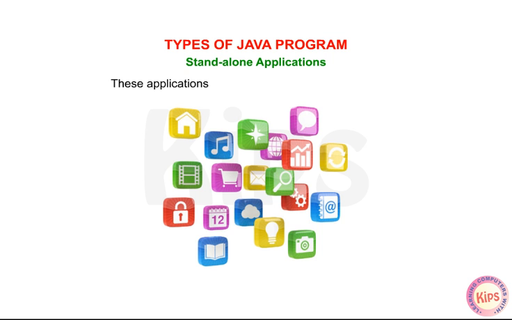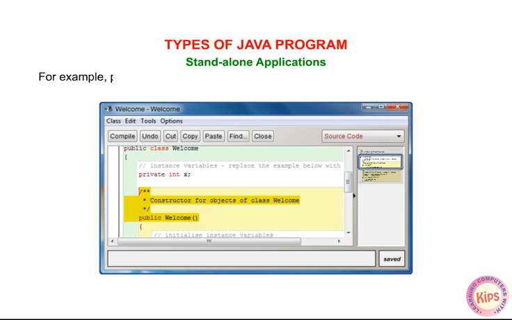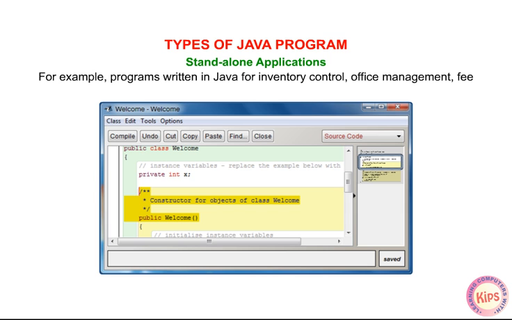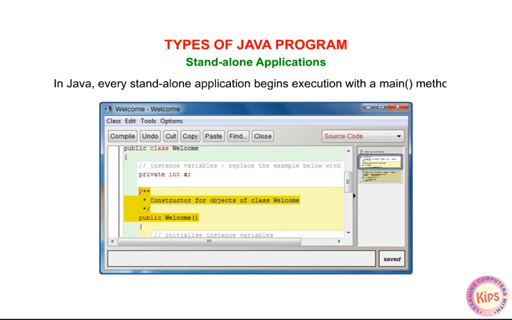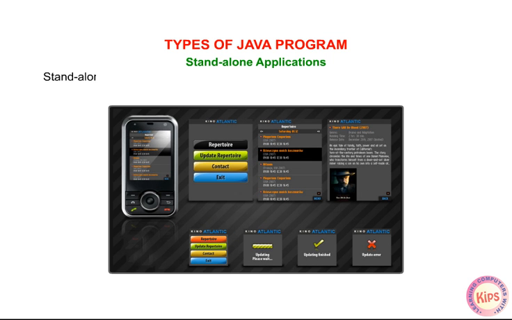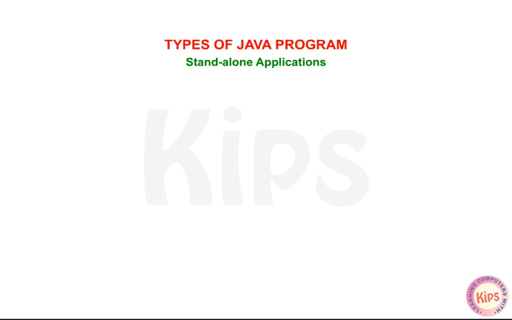These applications are written to carry out certain tasks. For example, programs written in Java for inventory control, office management, fee deposit, etc. are standalone programs. In Java, every standalone application begins execution with a main method. Standalone applications can either be graphical user interface (GUI) or console-based.